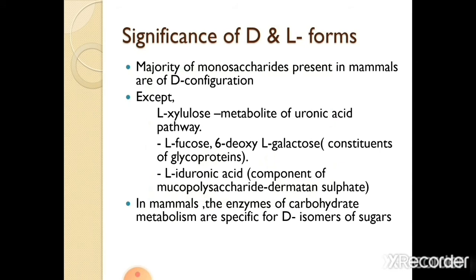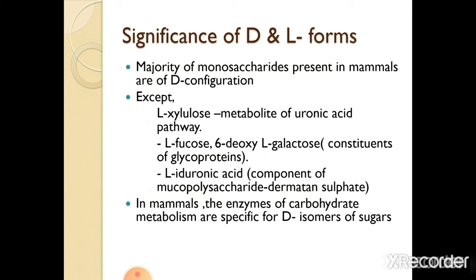So what is the significance of D and L forms? Remember, it is capital D and capital L. The majority of the monosaccharides present in mammals are in the D configuration. That is, the hydroxyl group is present on the right-hand side of the reference carbon atom. Except L-xylulose, which is a metabolite of the uronic acid pathway, then L-fucose and L-deoxygalactose, which are constituents of glycoproteins.